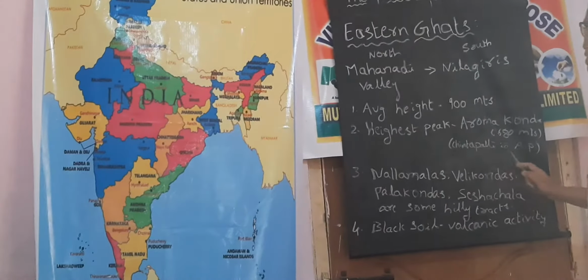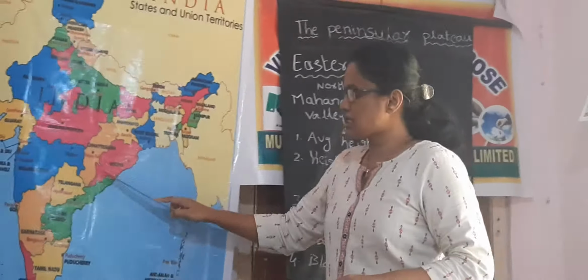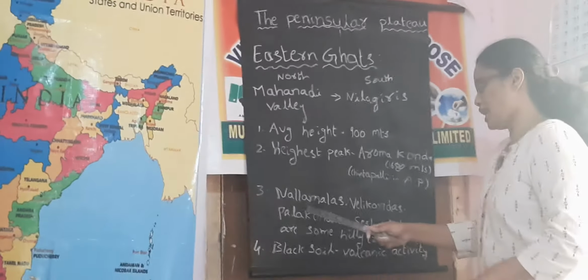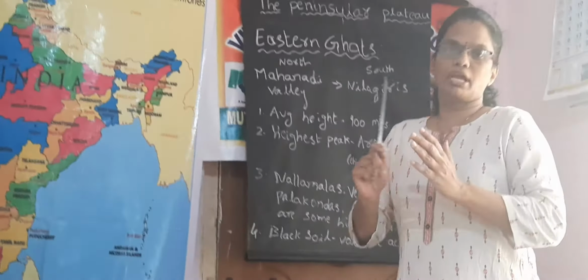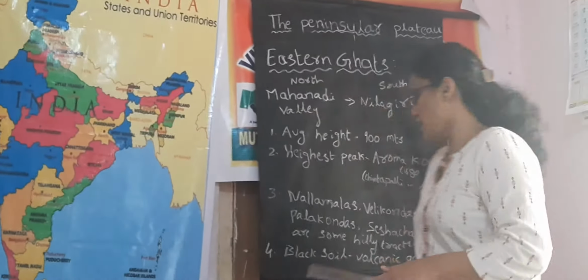In the Eastern Ghats, the major hilly tracts are Nallamalas, Velikondas, Palakondas, and Sheshachalam.